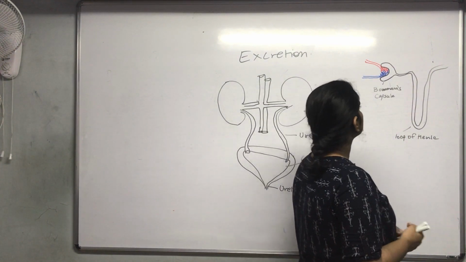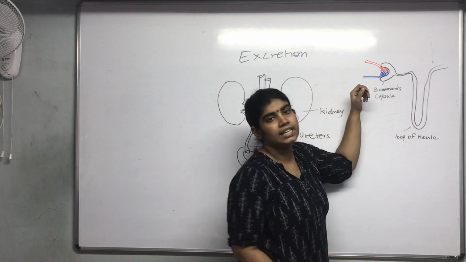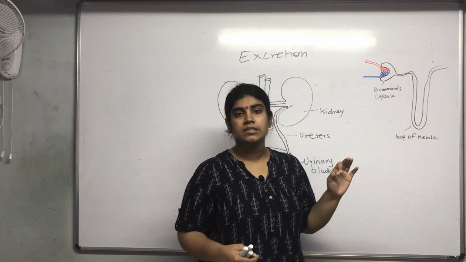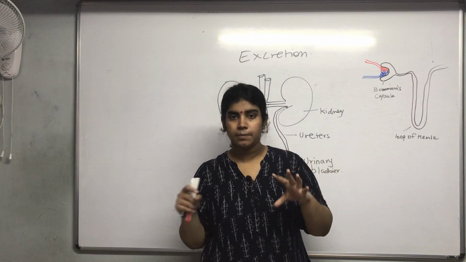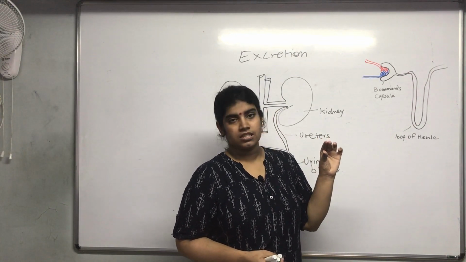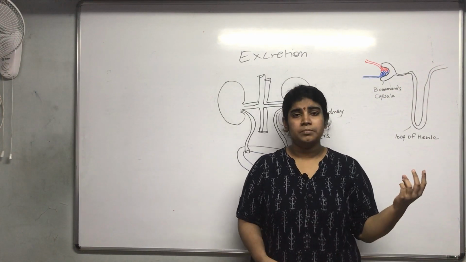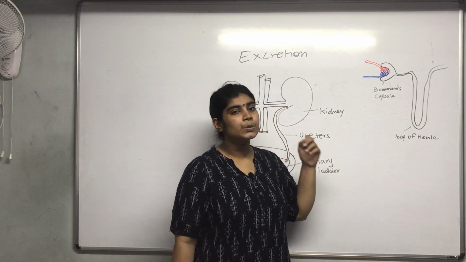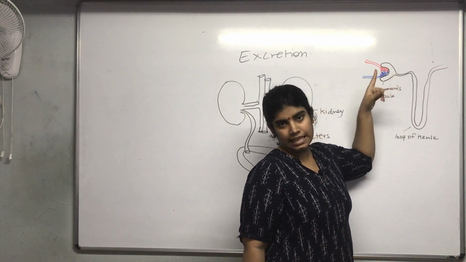Whenever there is blood flow via the arteries to the veins in between the capillaries, the plasma, which is the blood minus the RBCs, WBCs and platelets, comes into play. Since RBCs, WBCs and platelets are larger in size, they are unable to escape the blood vessels. But other things such as water, minerals, waste of course, and various other things, also known as plasma, enter into the Bowman's capsule.